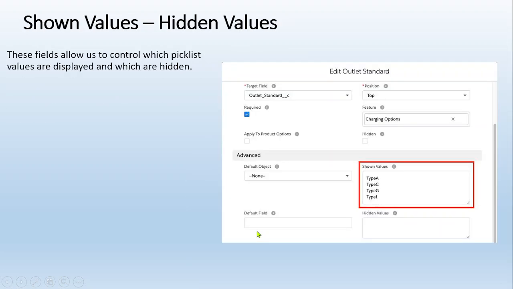In the configuration attribute, under the advanced section, I have the shown values or the hidden values. The field allows us to control which pick list values are displayed and which are hidden. If I have 10 values and I don't want to show a few of them, I will add them into the hidden values. Or in other words, I can show the values I need here. So for the particular configuration attribute, I can even control which values are hidden or shown.